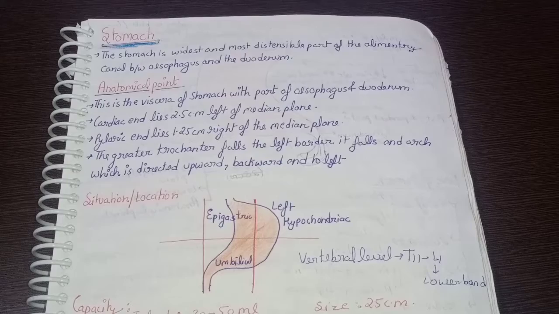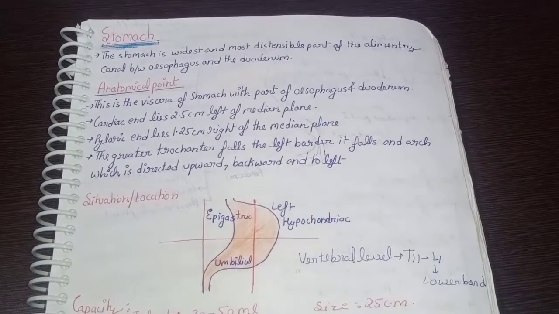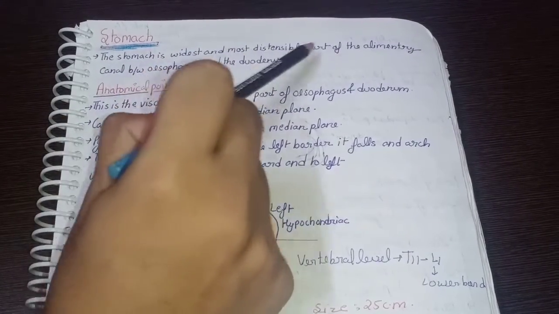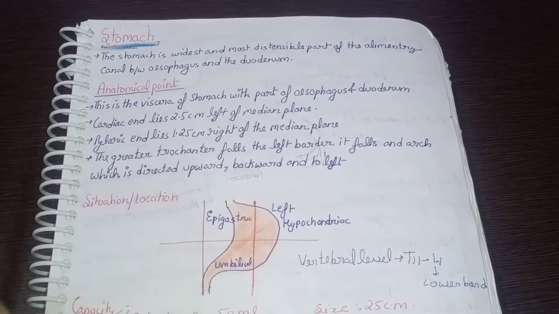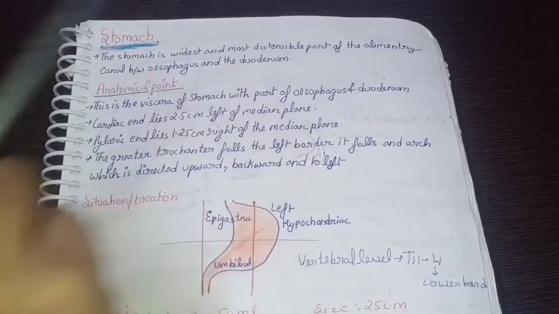In this video, I'm going to talk about the viscera of the stomach, or the gross anatomy of the stomach. So now coming to the stomach. The stomach is the widest and the most distensible part of the alimentary canal. As we all know, it's present between the esophagus and the duodenum. Now coming to anatomical points. This is the viscera of the stomach with parts of the esophagus and duodenum.